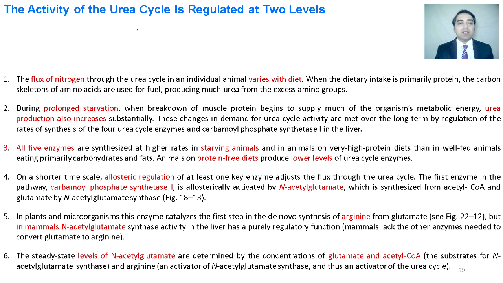So there is a regulation of urea cycle at two levels. First level is about the diet. If we eat protein-rich diet, urea cycle is activated. If we are under prolonged starvation, the proteins are degraded and the urea cycle is activated. If we are starving, all 5 major enzymes are activated and the urea cycle is also activated. The second type of regulation is the allosteric regulation of the first key enzyme, carbamyl phosphate synthetase 1, that is regulated by the N-acetyl glutamate. Thus, two kinds of regulation are there in the urea cycle.